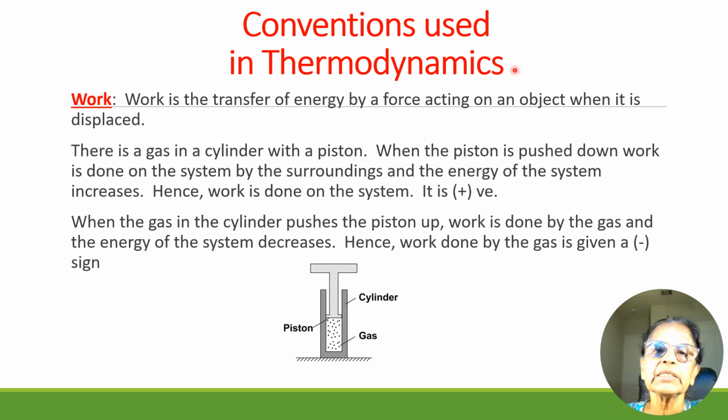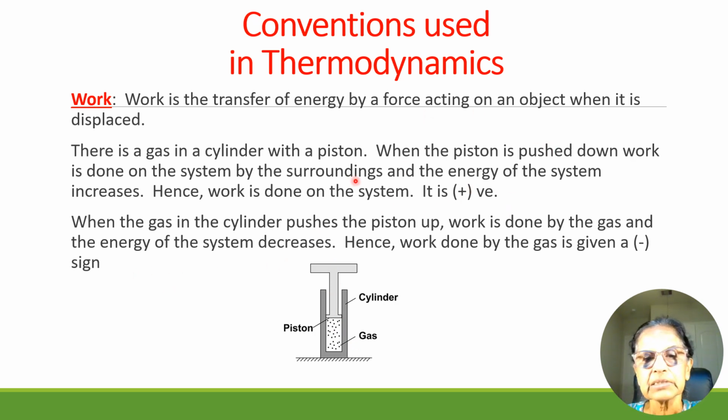Now let's see the sign convention for work. What is work? Work is the transfer of energy by a force acting on an object when the object is displaced from its position. Let us take the case where there is a gas in a cylinder with a piston. When the piston is pushed down, work is done on the system by the surroundings and the energy of the system increases. Hence, work is done on the system. Hence, work done on the system is positive.